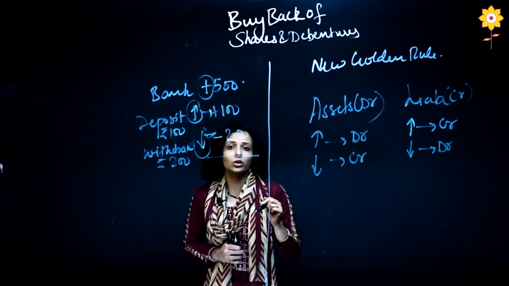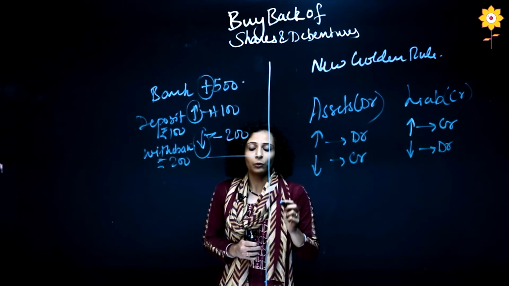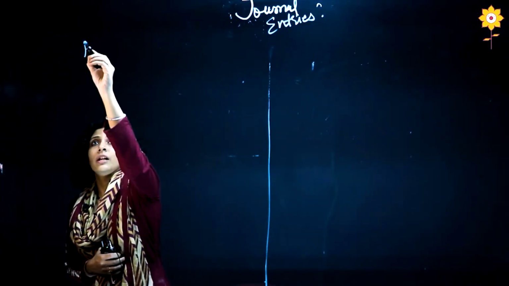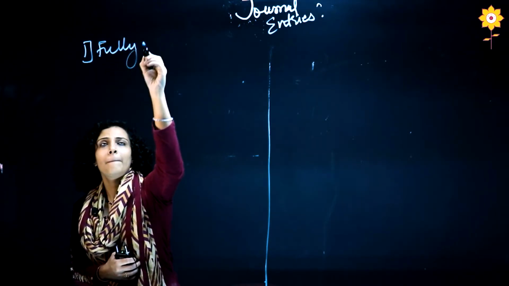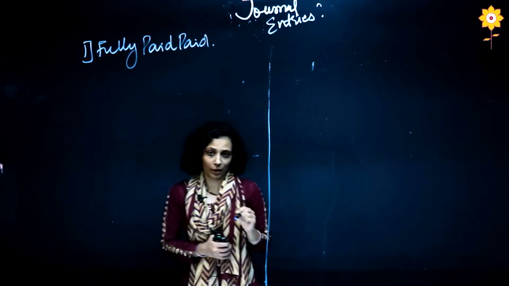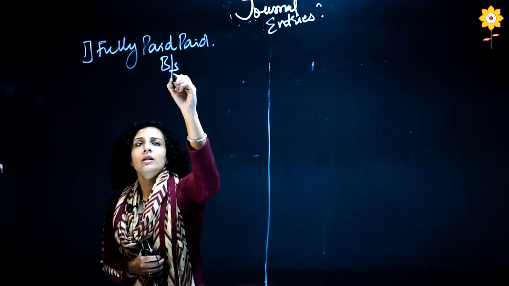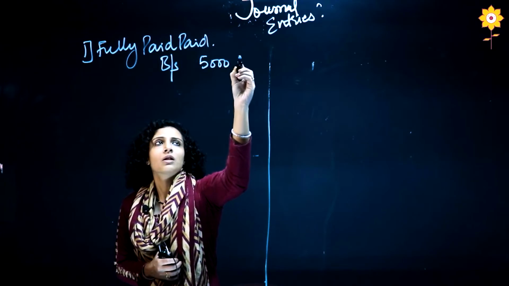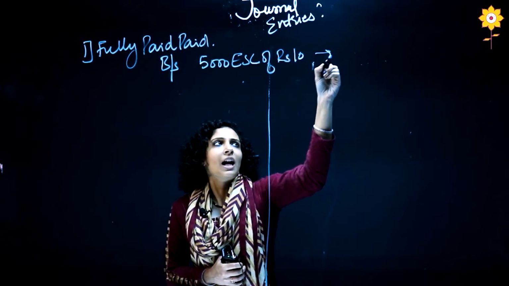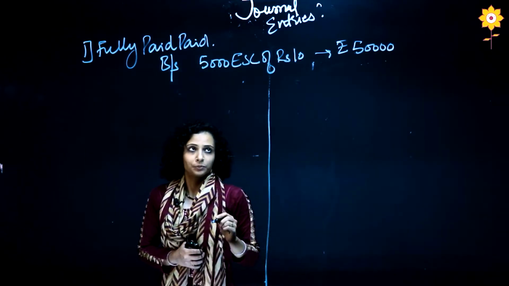Now we will look into the journal entries one by one with all the situations, how to pass them, and that will make your calculation very easy. So let us see the first journal entry, which is fully paid up. Each journal entry I will explain with an example of how it will come in the question. Let us take the situation where in the balance sheet we have 5,000 equity shares of rupees 10 each, so my amount will be 5,000 into 10, that is 50,000.